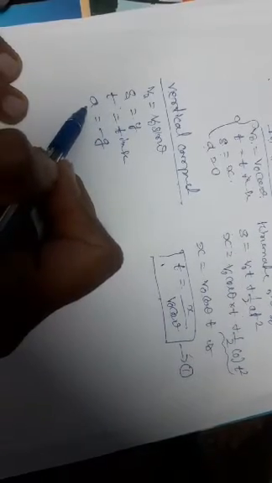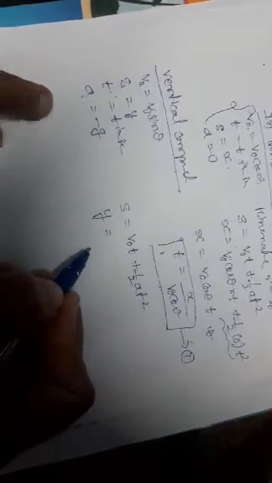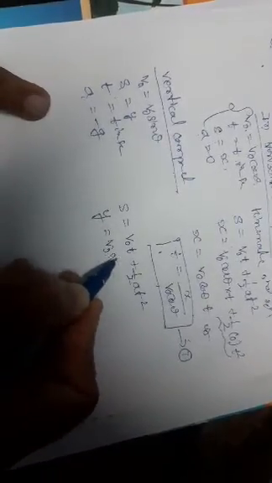What is the initial velocity? What is the displacement? What is the time? What is the acceleration? By using the same kinematic second equation, the displacement equation, s is equal to v naught t plus 1 by 2 at square. The displacement along the y direction is y, the initial velocity is v naught sine theta, time is as it is, plus 1 by 2, the acceleration is minus g, time square.